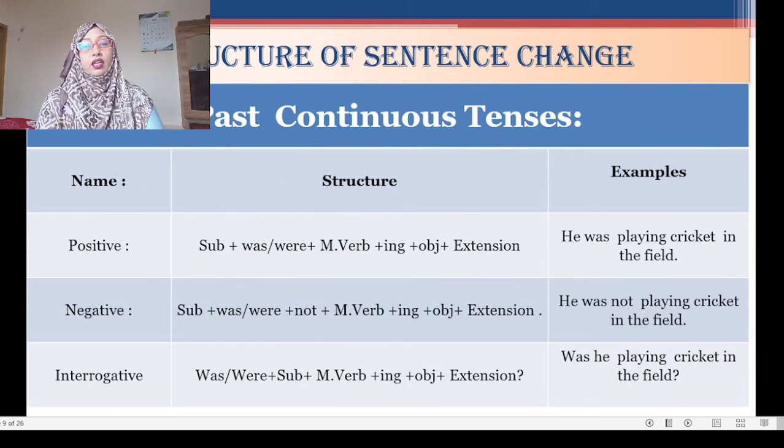Now I will discuss past continuous tense. Okay, past continuous tense. So positive means affirmative sentence. The structure is subject plus was or were plus main verb plus ing plus object plus extension. So what is the structure of past continuous tense? After the subject you will use was or were, and ing will be used after the main verb.